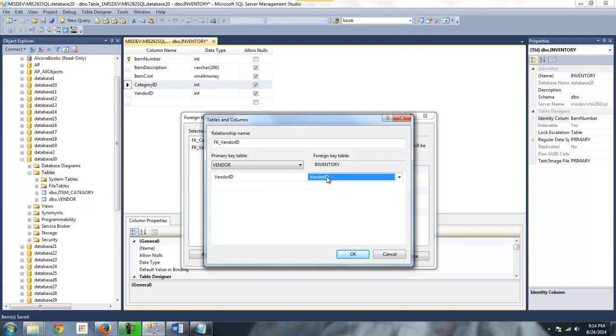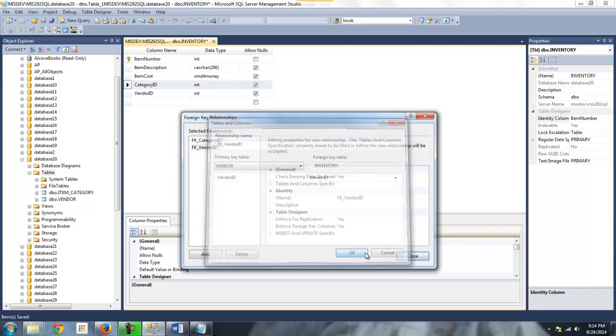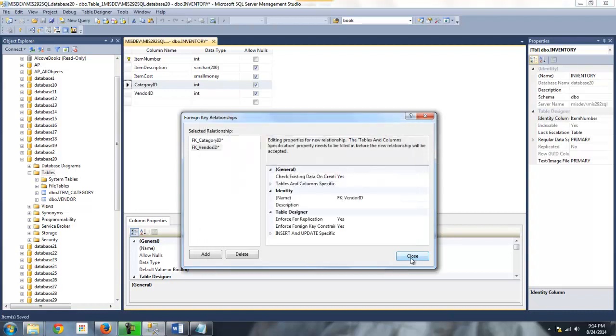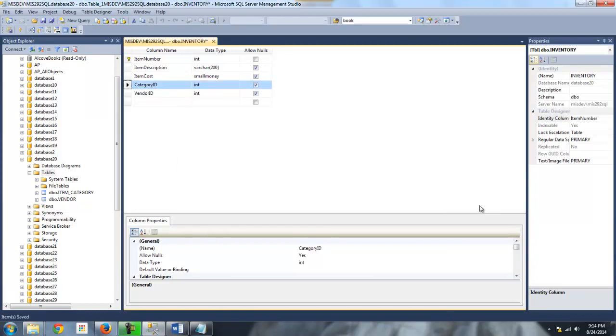So these typically are going to match. I'm not saying that the column names are always going to be the same in both tables, because they don't have to be. But in our examples in this class, it's pretty typical to have the same column name in both tables. So we'll click OK, and so now our foreign keys are set up. Okay? So we have the data model in place.